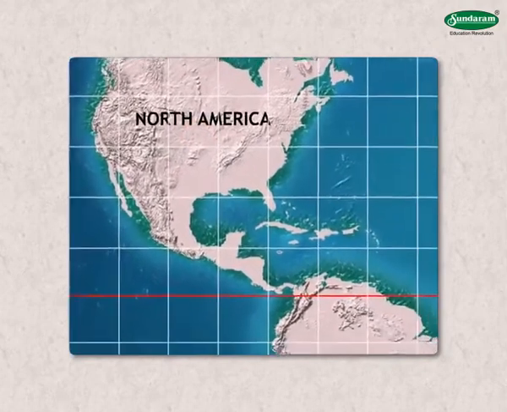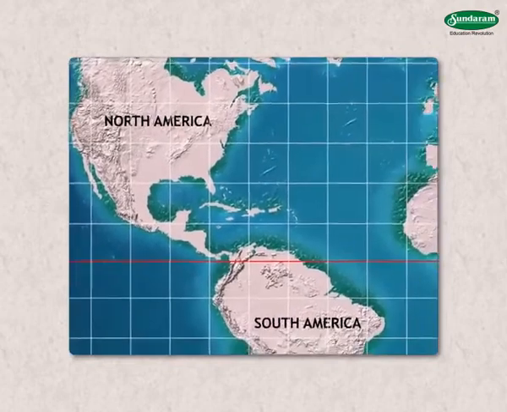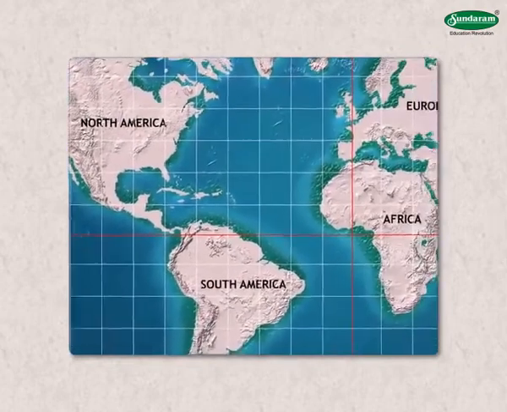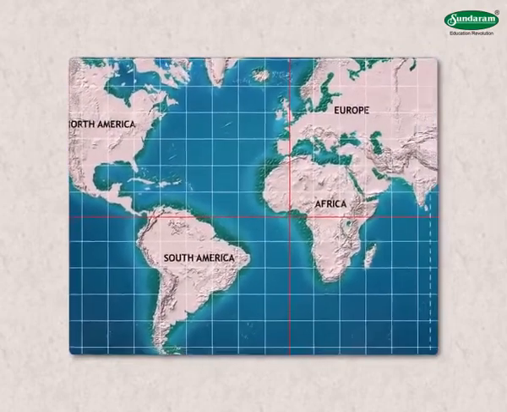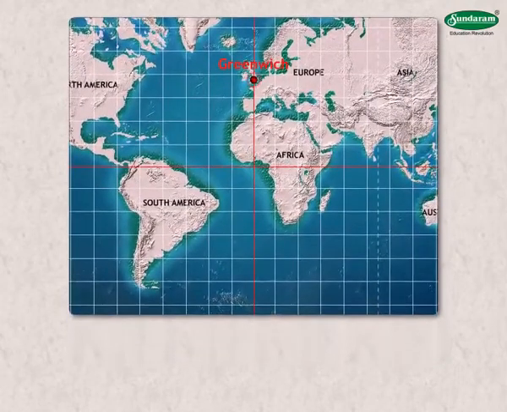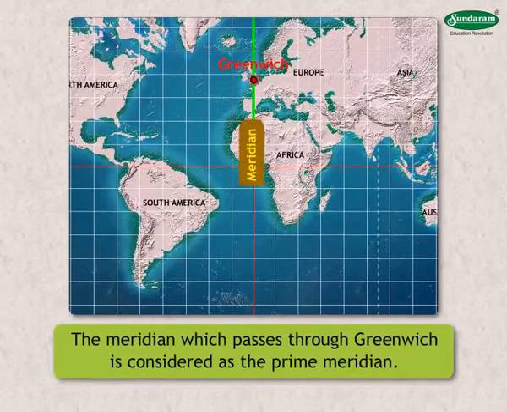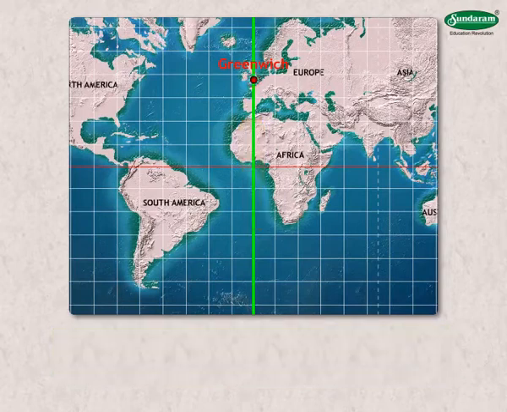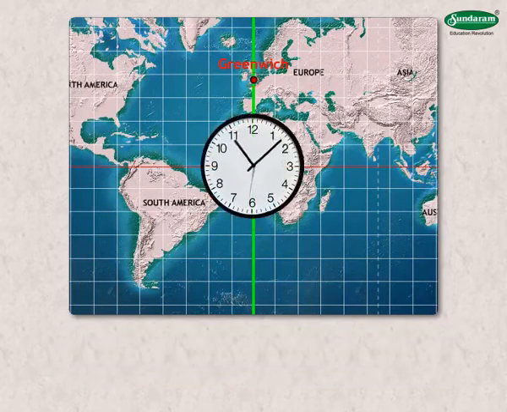Different countries have different standard times. In order to have proper coordination worldwide, they are compared to a common place. The meridian which passes through Greenwich is considered as the prime meridian. Hence, the difference in the standard time of different countries is told according to Greenwich time.